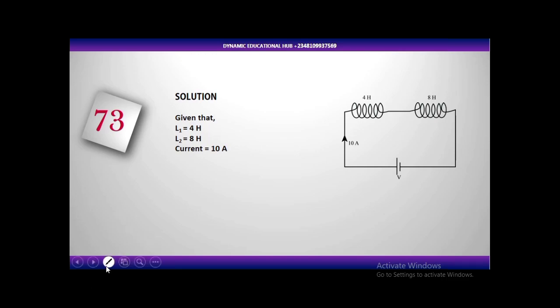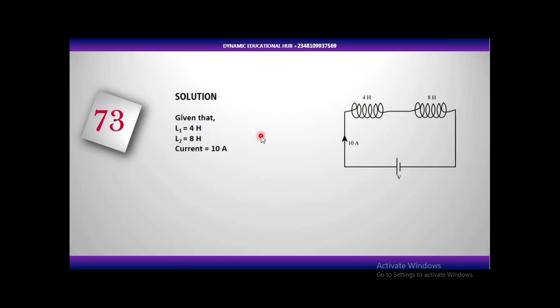Solution. Now let's write out our parameters. Before our parameters, let's look at the diagram. They gave us in the question two inductors, arranged in series. That is what we have in the diagram here. This is the first inductor, and this symbol is used for an inductor. Now this one is another inductor. They are connected together in series arrangement. The current passing through them, according to the question, is 10 amps.